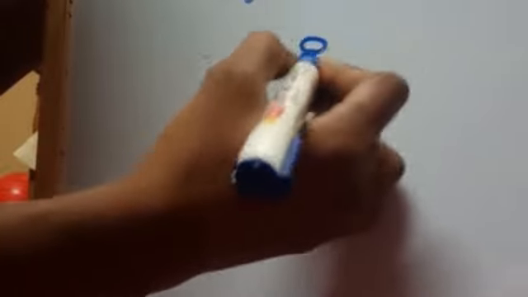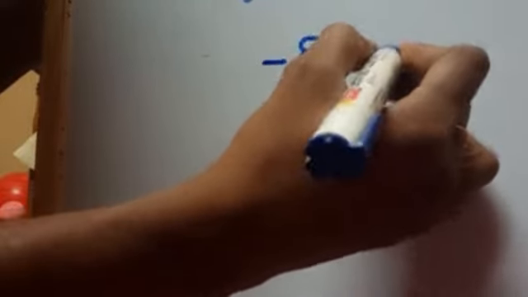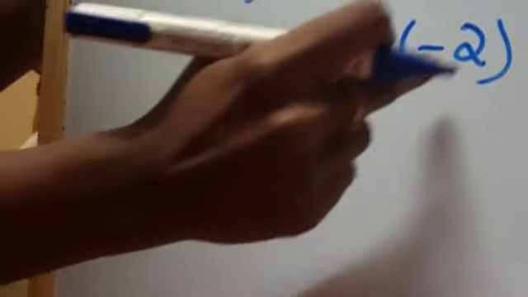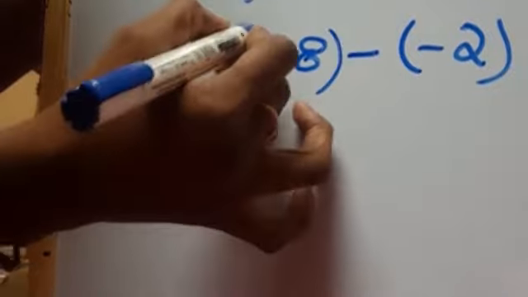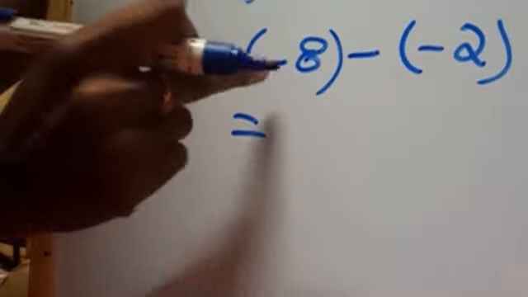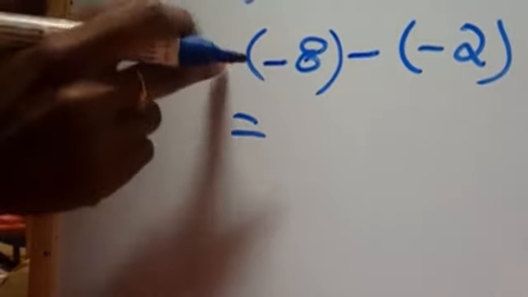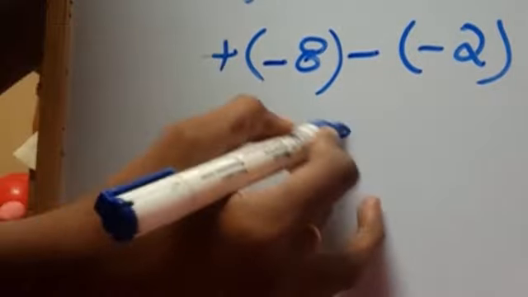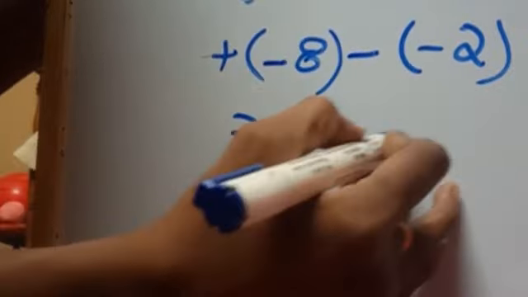The next question is: what is the temperature difference between Lahaul Spiti and Srinagar? Means you have to subtract these two values. That is -8. Difference is nothing but subtraction. So -8 minus of -2 degrees. You can use the bracket also, no problem. If no sign is there, it indicates that it is plus. So plus into minus, minus 8, minus into minus, plus 2.